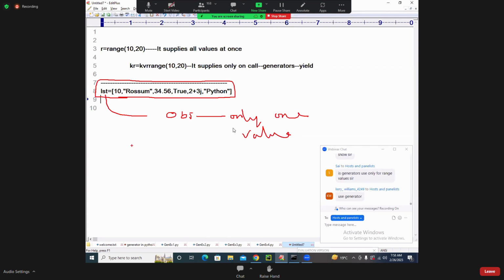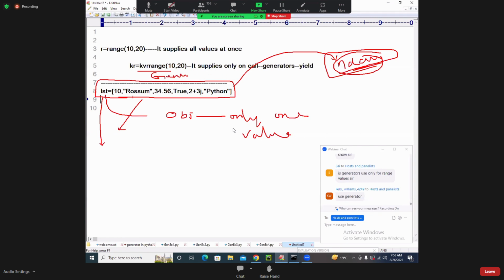I already told you in our NumPy class that when a large volume of data is there, go for ndarray, and you have already seen the memory space. But at this point, I want an alternative object for this LST which should work like a range, like a generator.